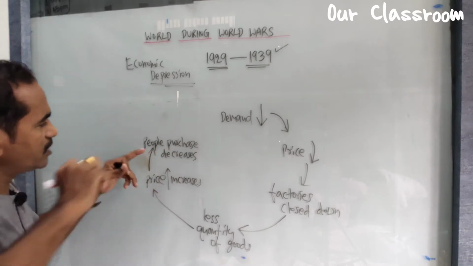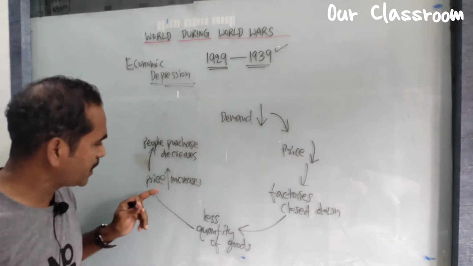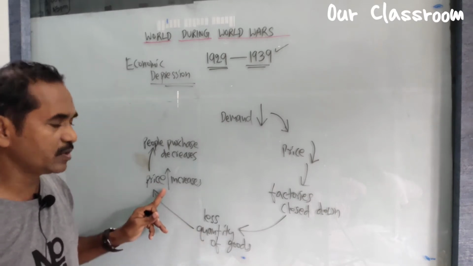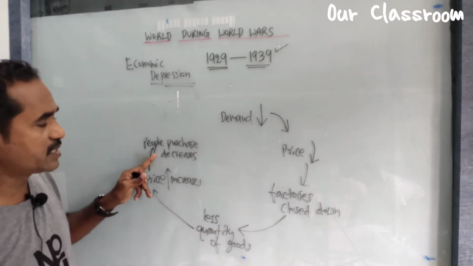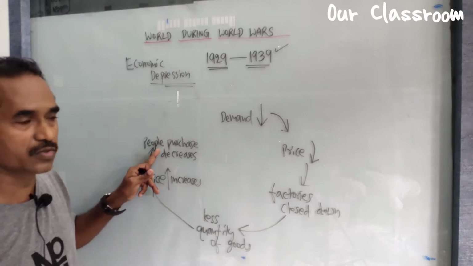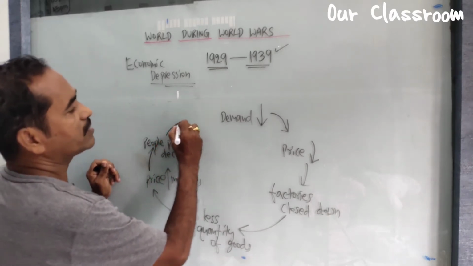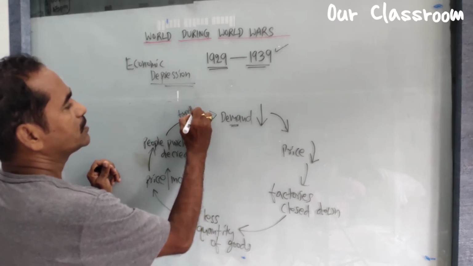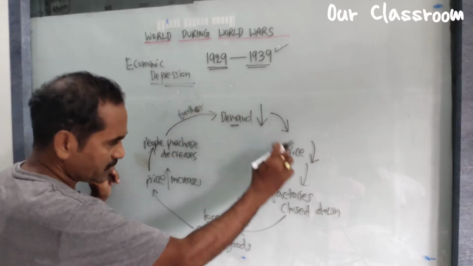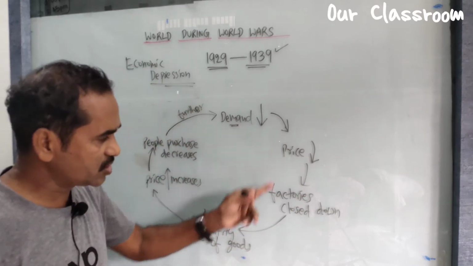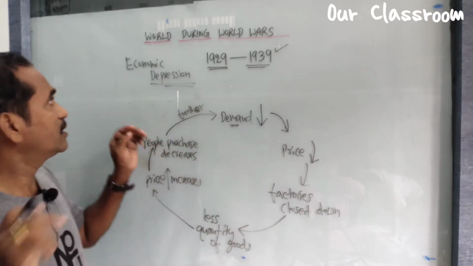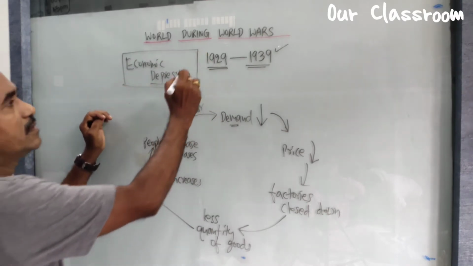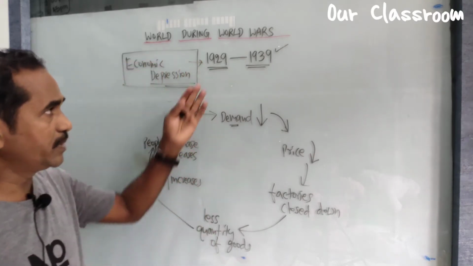Why do we see people's purchase decreases? Because the goods are very few in number, it leads to expensive goods. Due to expensive goods, people are not interested to purchase. Again, this situation further leads to decrease in demand. So this cyclic situation is called economic depression. The world economic depression occurred in this period.